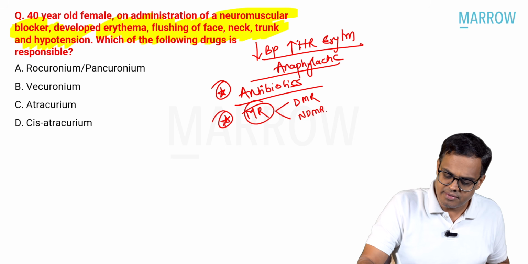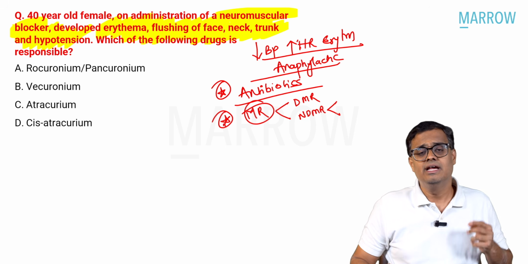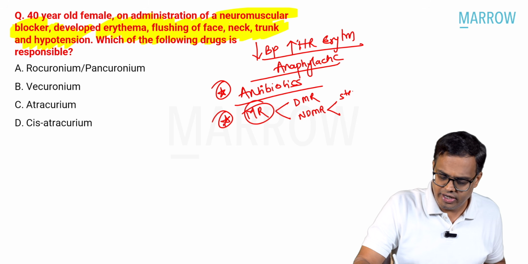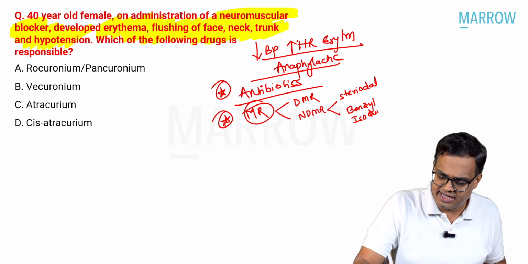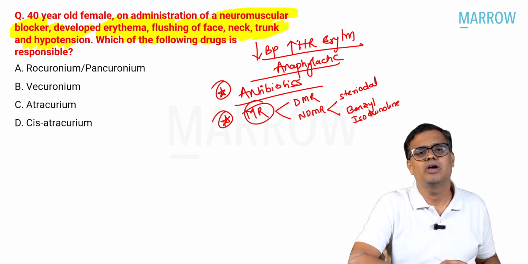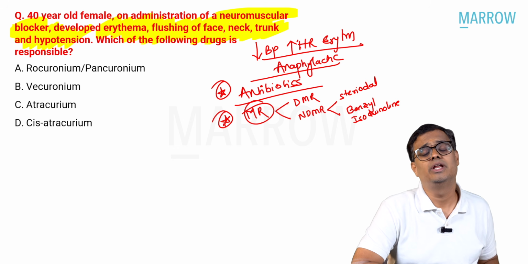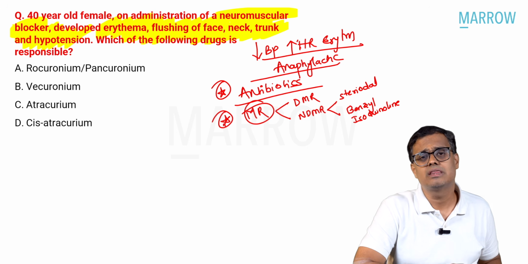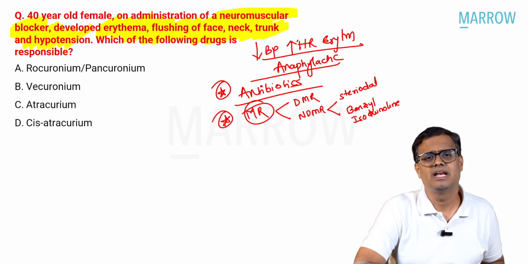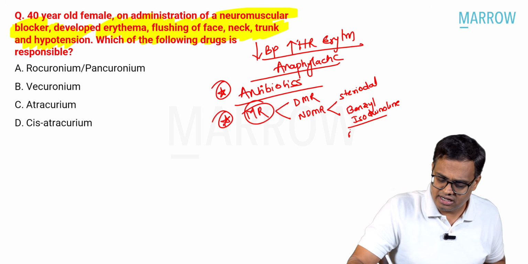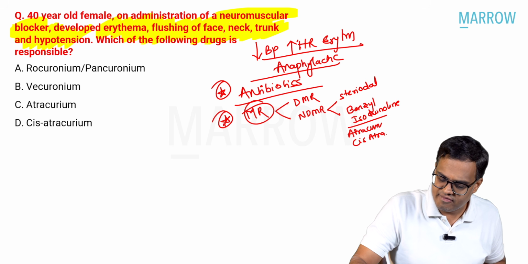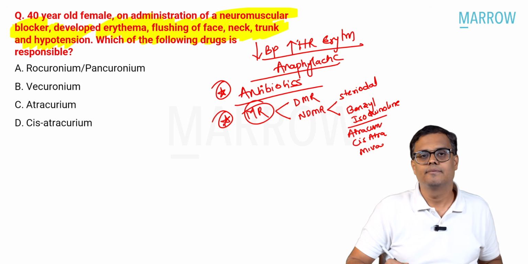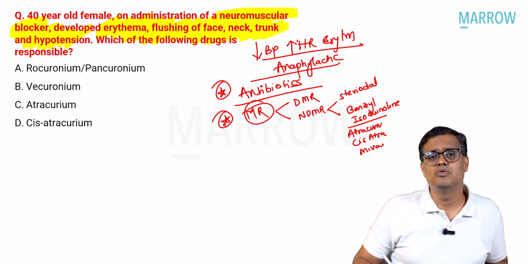In non-depolarizing muscle relaxants, there are 2 categories, steroidal groups and the benzyl isoquinoline group. I have said many times in the videos and revision sessions that benzyl isoquinoline groups are notorious for causing anaphylactic reactions. The benzyl isoquinoline group includes atracurium, cis-atracurium, mivacurium. Okay, that's the second most common cause.